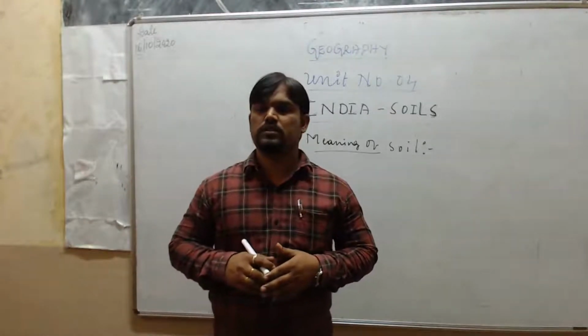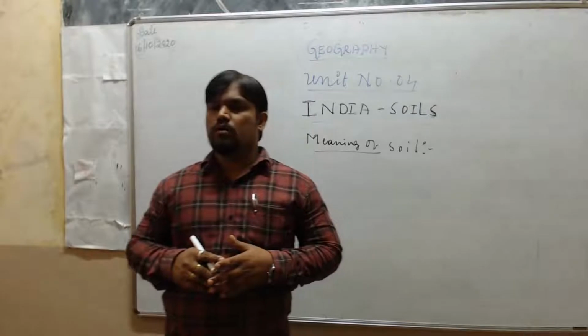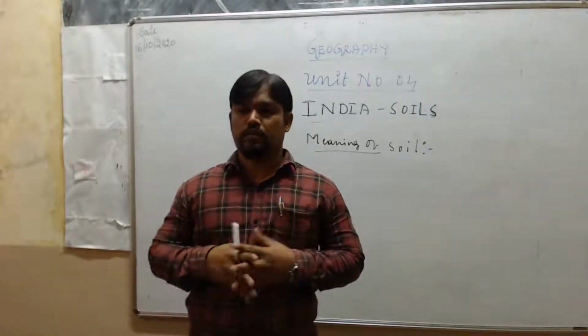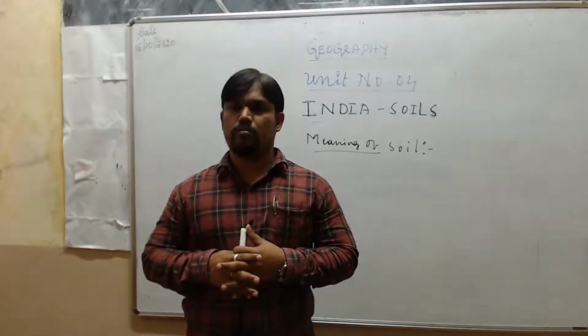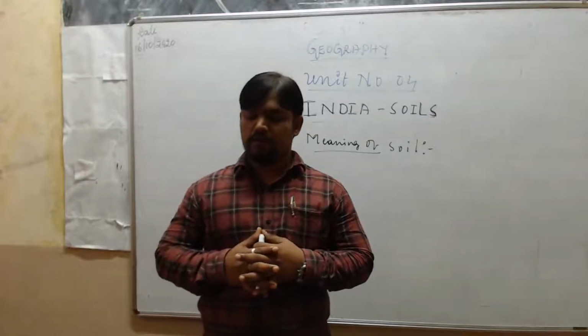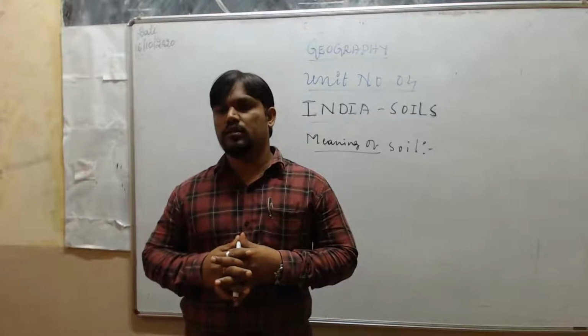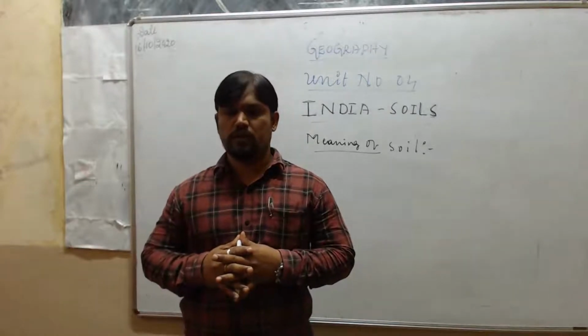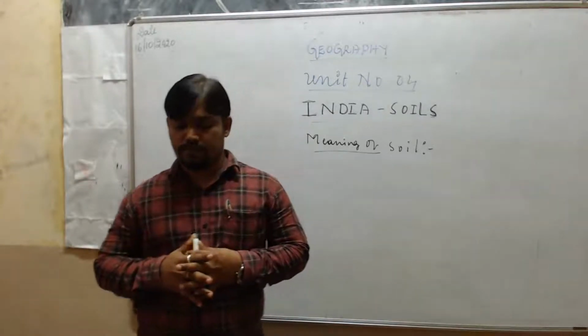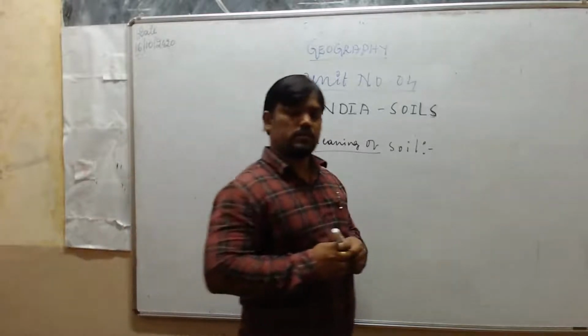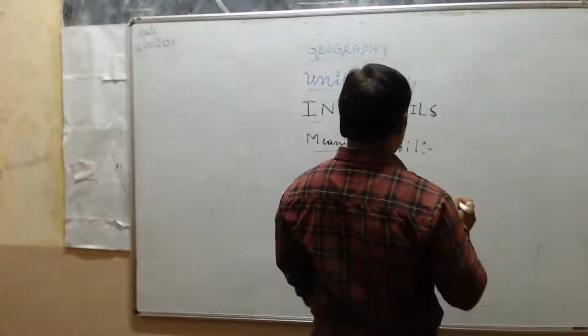Soil means the thin outermost layer of the earth's surface, which comprises closely intermixed minerals and organic substances, that is called soil.